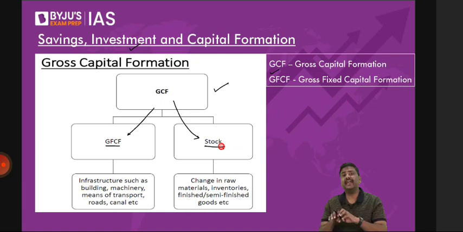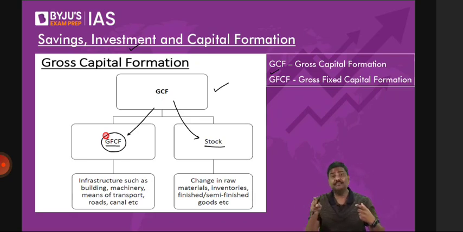The gross fixed capital formation is that part of the capital where investments are not done on a day-to-day basis. I repeat, where investments are done periodically, not on an everyday basis. So what do you mean by that? Let me ask you a very simple question.